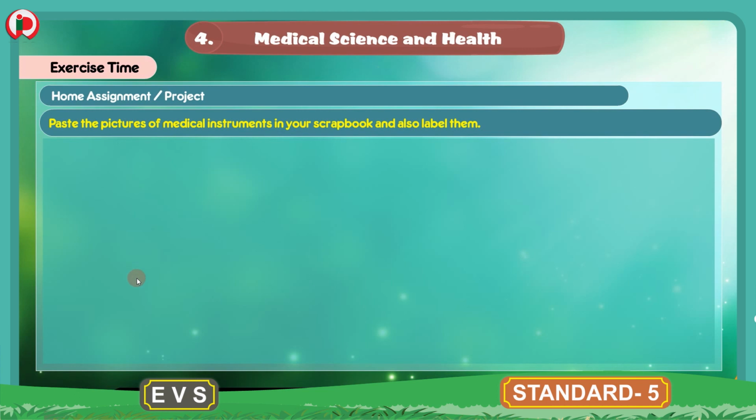You collect the pictures of medical instruments like stethoscope, microscope, syringes, and you paste the pictures in your scrapbook and write the name of that medical instrument. So children, this is about the home assignment project, and now with this we have completed the workbook part for the lesson Medical Science and Health.